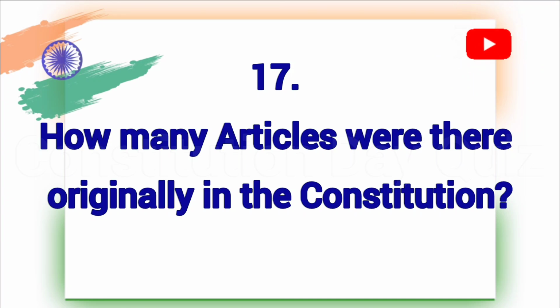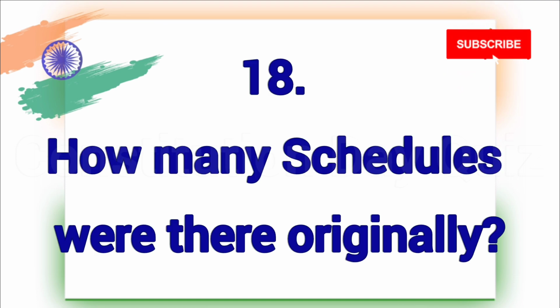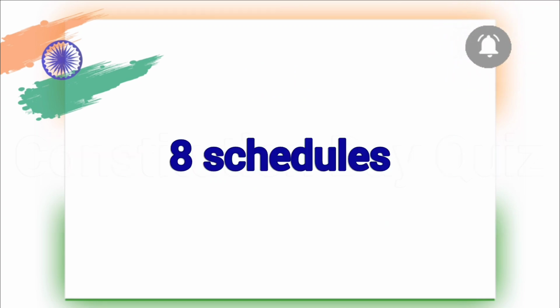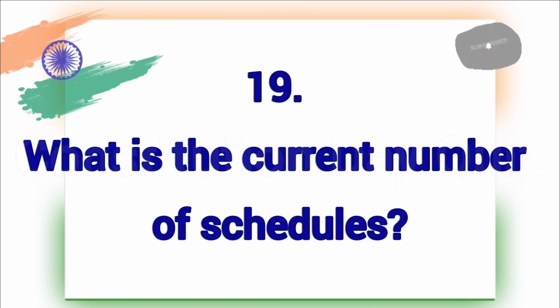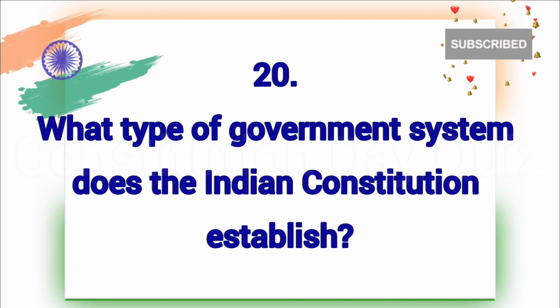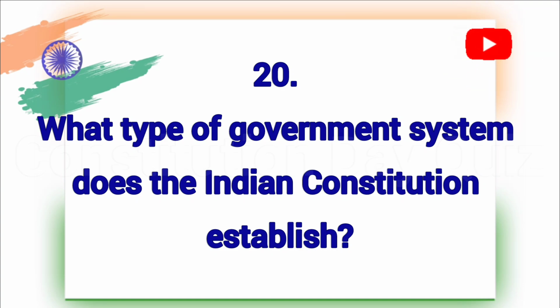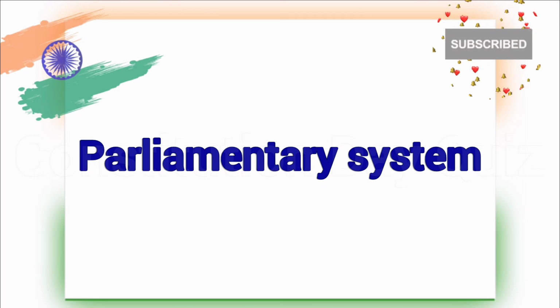How many articles were there originally in the Constitution? 395 articles. How many schedules were there originally? 8. What is the current number of schedules? 12. What type of government system does the Indian Constitution establish? Parliamentary system.